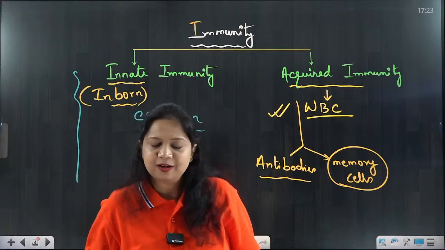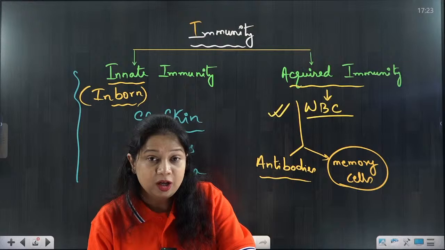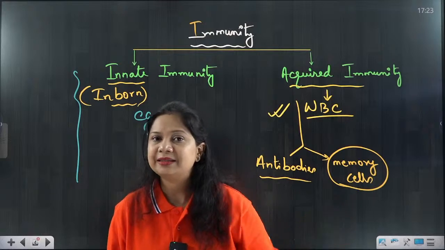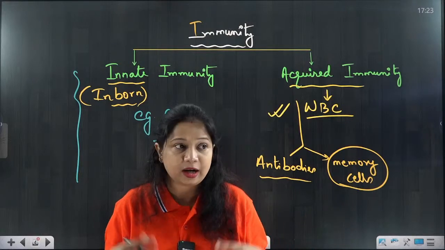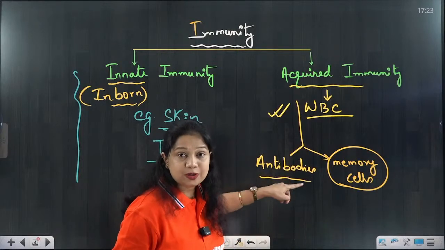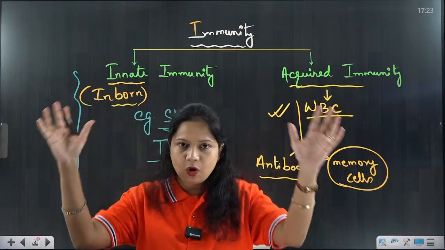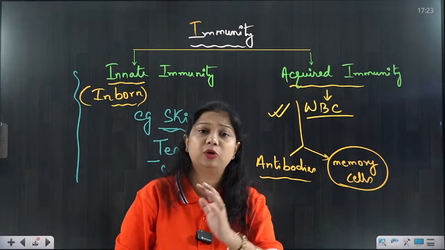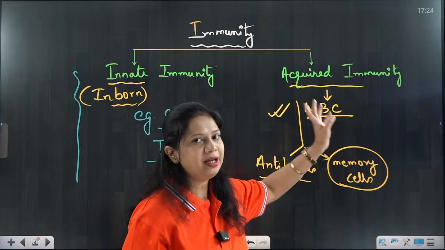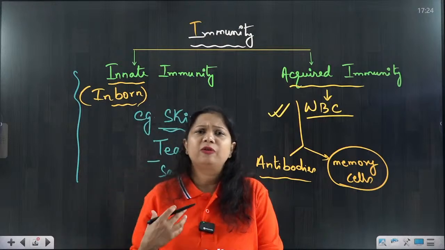Okay. So innate, we are born with it, we don't have to do anything. But in case of acquired immunity, we have to acquire the process by which we will fight against the germs. And how do we acquire it? We acquire it by fighting, by producing antibodies, by producing the memory cells. So this whole component, antibody, memory cells, WBCs, different chemicals, this fight, everything together forms the acquired immunity. And it is the acquired immunity because of which we fall sick.